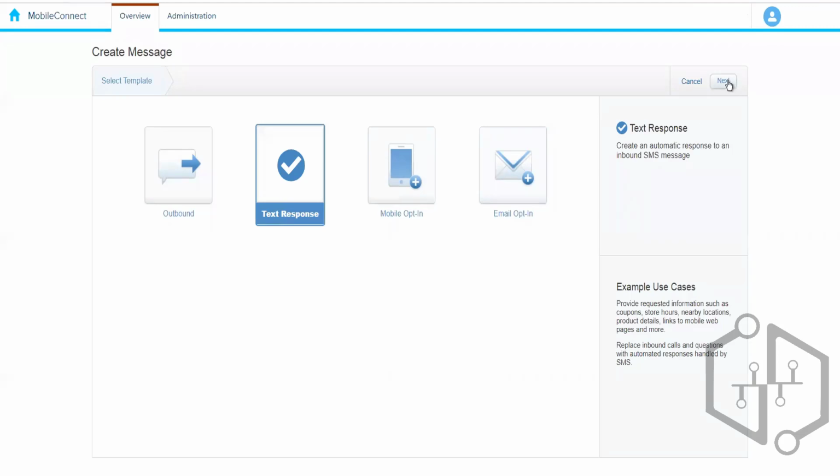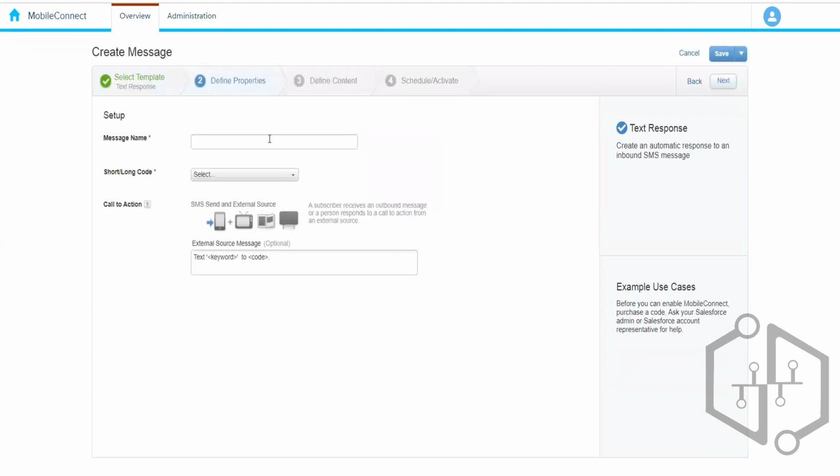So how do we create it? We will click on the next button, and here we need to again select the message name and the short code, and then we have call to action. Call to action means how do we want to send the SMS. Here you can see that we do not have the audience option because we do not know to whom we are communicating, right? Because we do not have a predefined or preconfigured audience list.